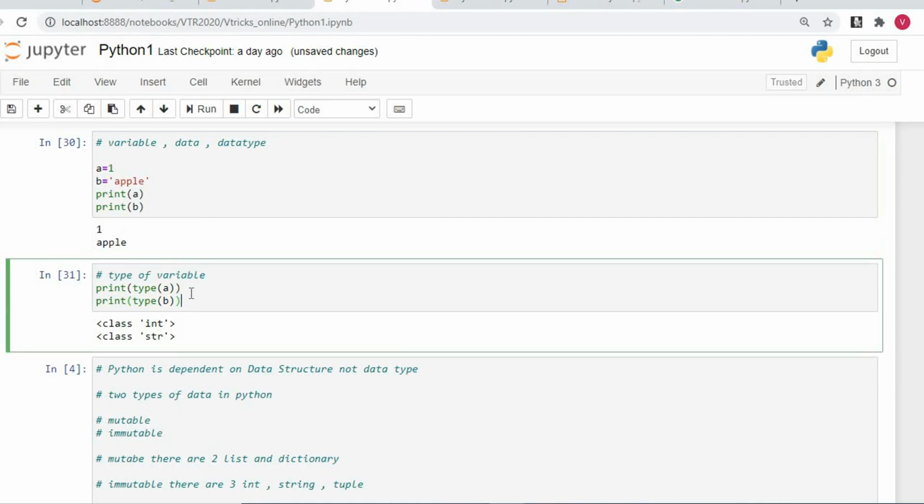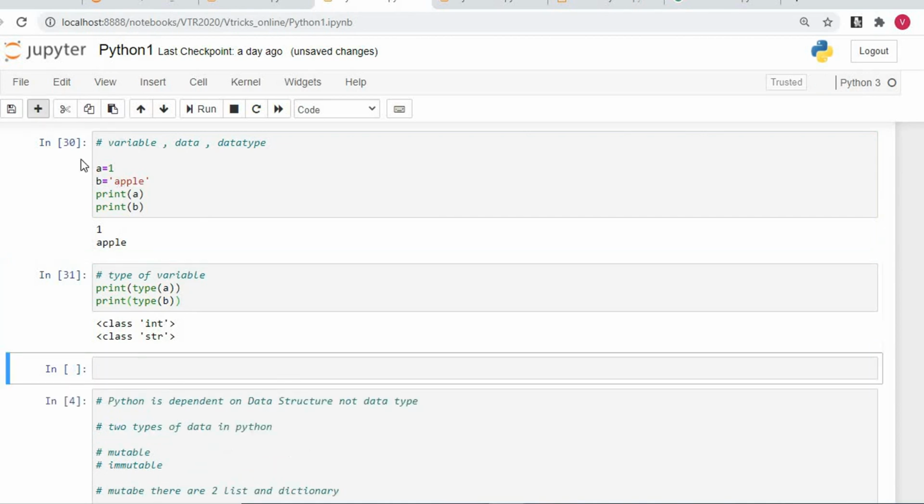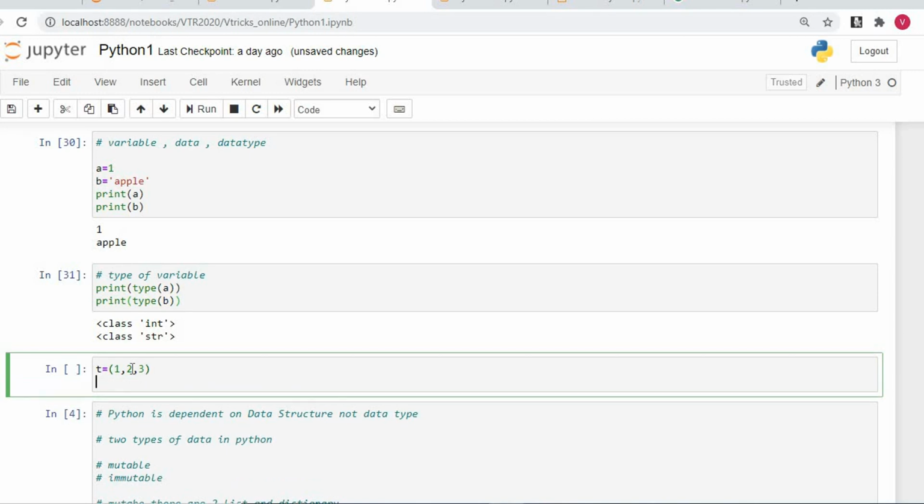If you want to understand what a tuple is, I'll just add a cell here and say t is equal to normal bracket open, then 1 comma 2 comma 3. Combining three different data all together within normal brackets will form the tuple. The use cases of tuple are comparably less than other data structures, so we are not spending much time on tuple. But if you want to understand the data type of this tuple, I can just do print type of t.